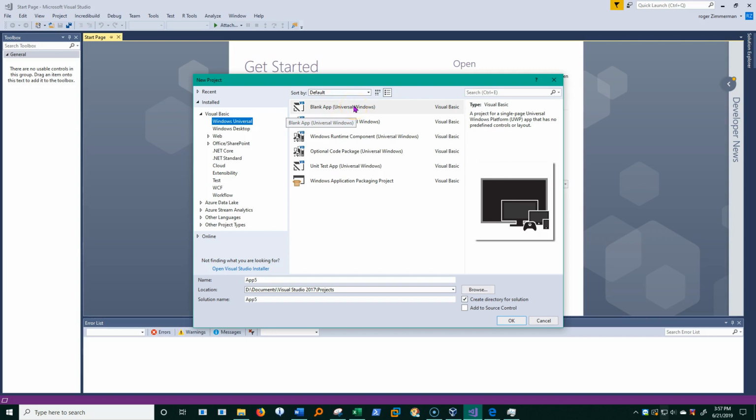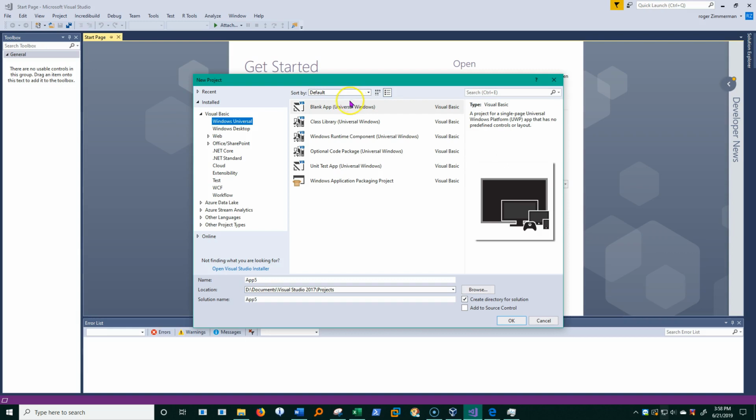And if I click that one and started to program, I would be building one of these Universal or UWP apps that now has properties that make it usable on any format that can run Windows, and can also be sold and given away and distributed via the Microsoft Store.